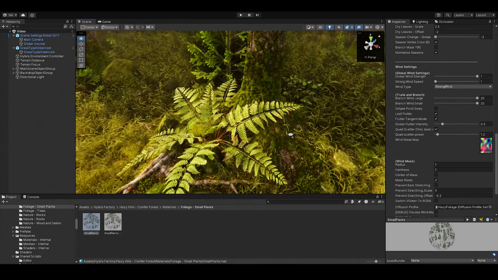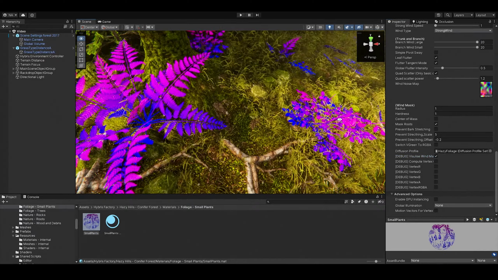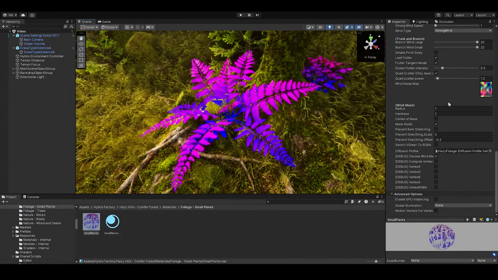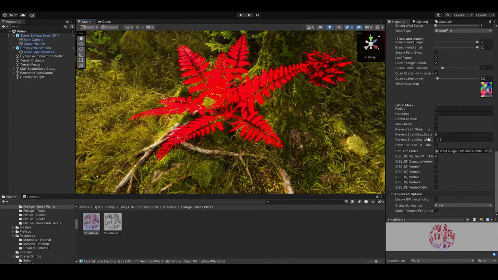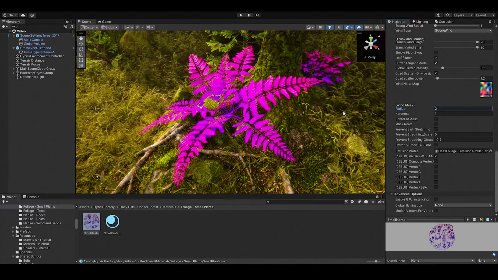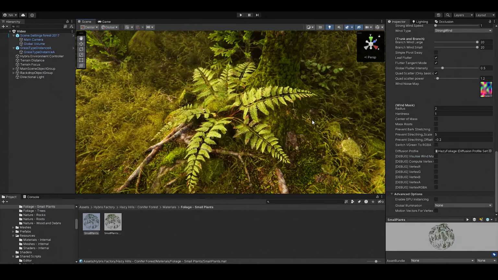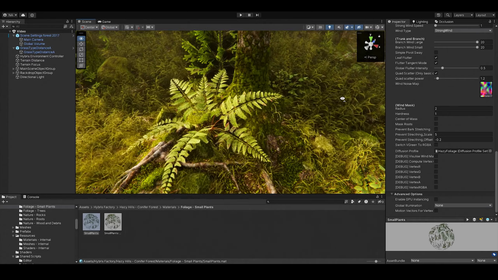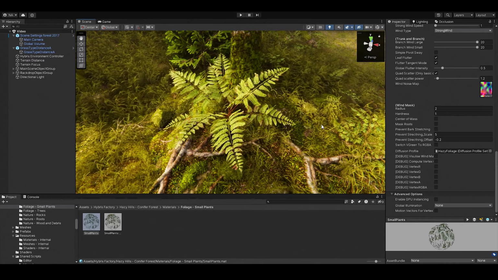If you desire a more uniform wind interaction on ferns, turn off the mask root feature. It's recommended to be turned off on plants that have leaves touching the ground because the vertices of the leaves will stay stuck to the ground. Also, when you create your model in your 3D application, make sure that the leaves don't touch the ground or have this feature turned off in Unity.